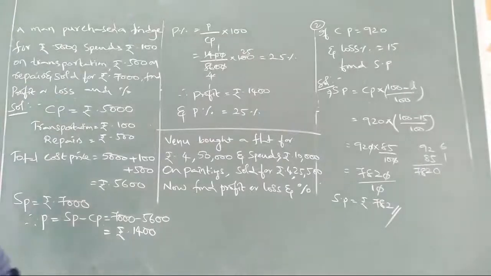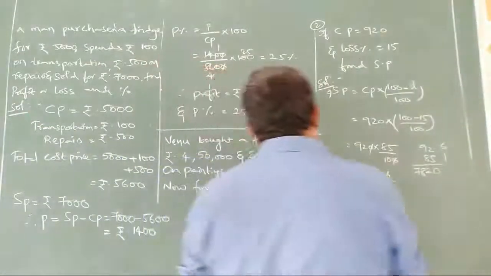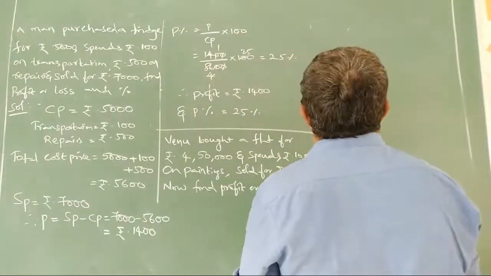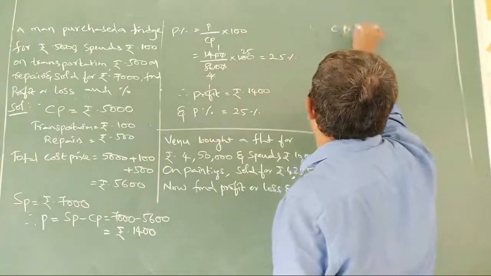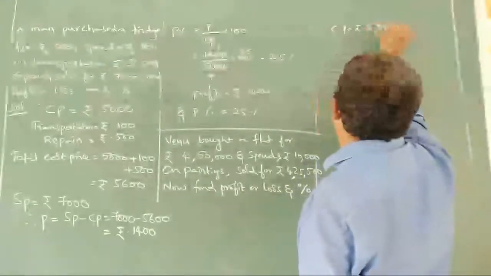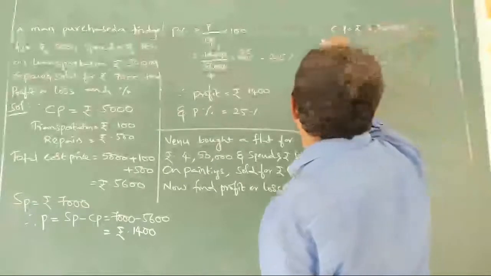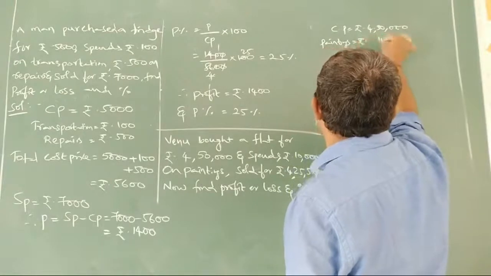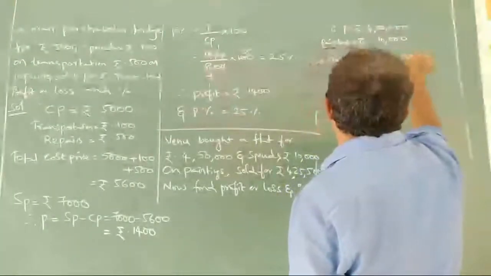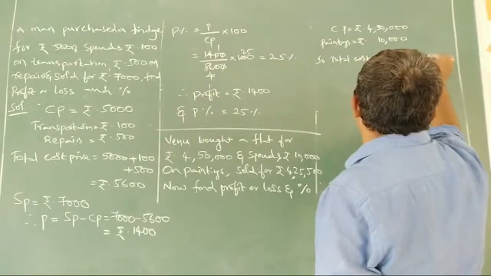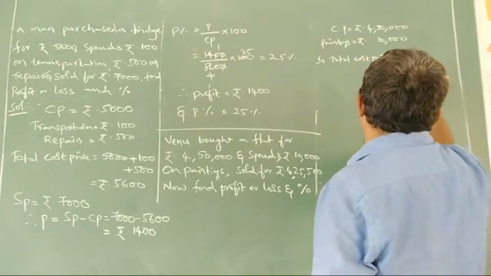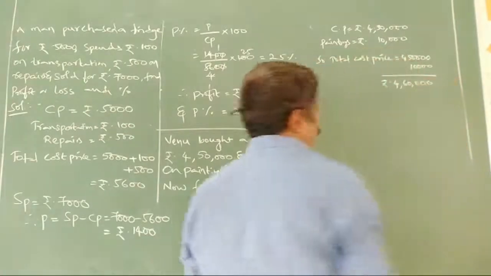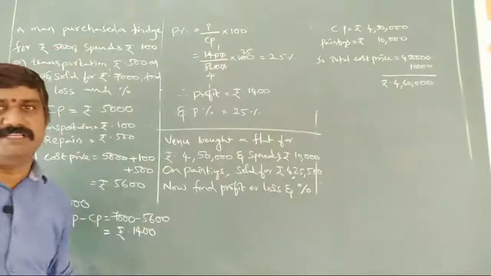Let us check what is cost price, what is overhead expenses and what is SP here. CP is rupees 4,50,000. Paintings rupees 10,000. Total cost price will be now 4,50,000 plus 10,000, total cost price 4,60,000.